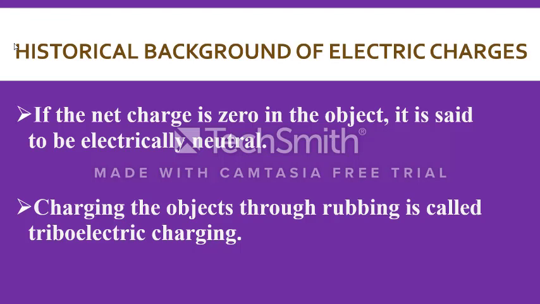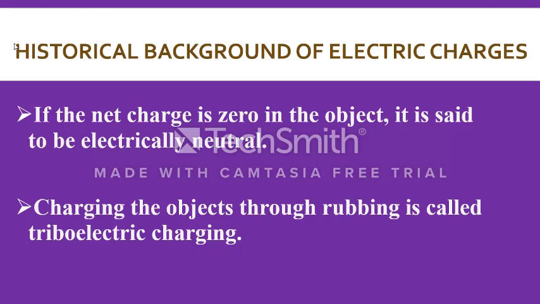But electric interaction exists only between objects that are charged, or objects that are not electrically neutral.